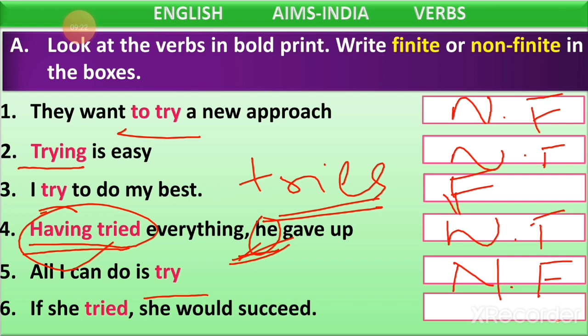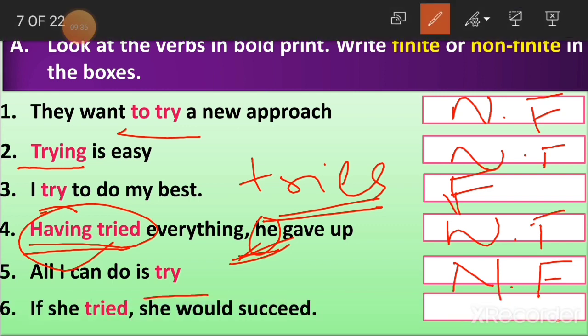Now observe here, in which tense is this sentence? Whether it is in present tense, past tense or future tense. The first part of the sentence here is in past tense, and the remaining part is in the future tense. Now both the tenses we are having here. So we'll just change the tense in the first part. So we'll make it the present tense. Then what will happen? If she tries,